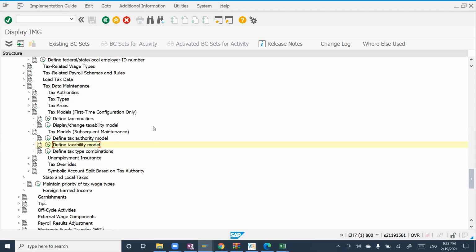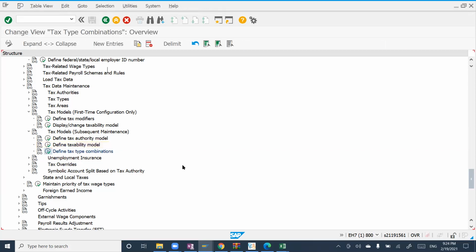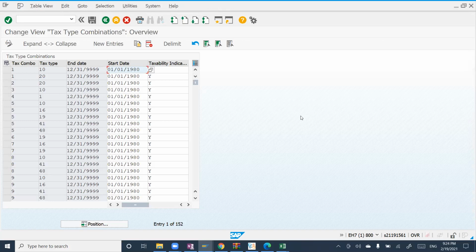Okay, and you just go to the third option there, define tax type combinations. Execute that. It is, I think, the same thing, a little different. The tax combo is coming first. Here you can mention the combination of your tax combo and tax type, so that you can maintain it. The only difference is the indication. That's the indication. But yeah, I was confused.